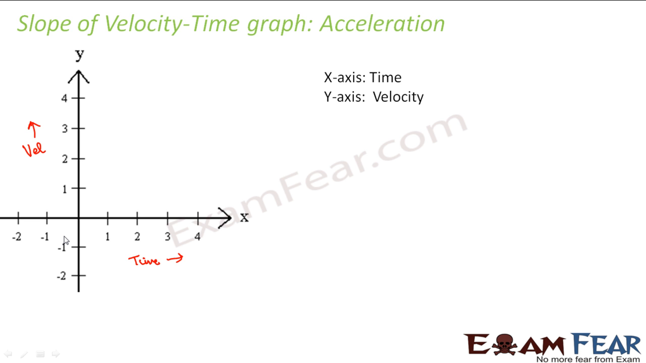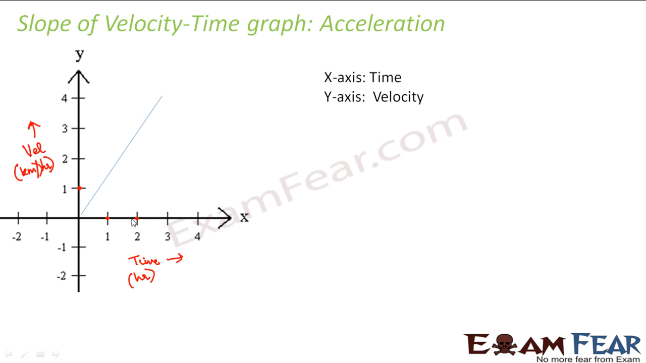Now we will see how we determine acceleration from the velocity-time graph. If you have a velocity-time graph like this, where your velocity is increasing consistently with time, let us suppose this time is in hours and this velocity is in kilometer per hour. So you see that the velocity is 1 kilometer per hour when your time is 1 hour.